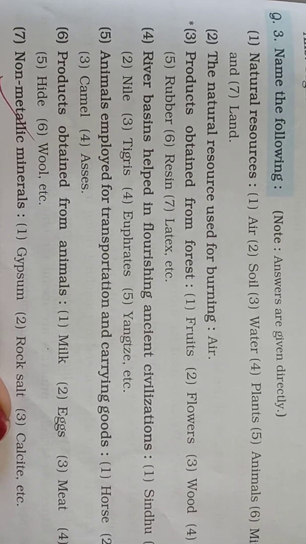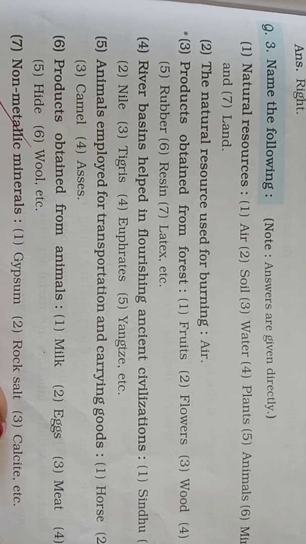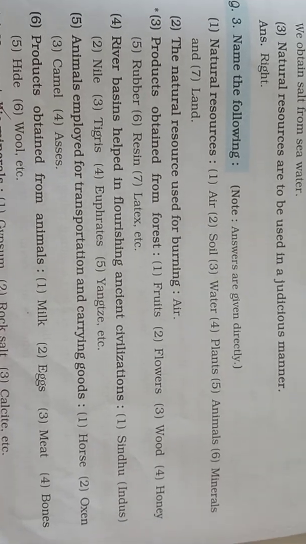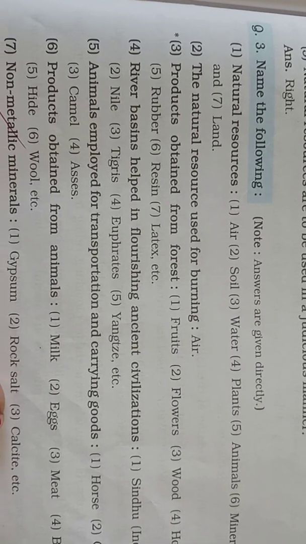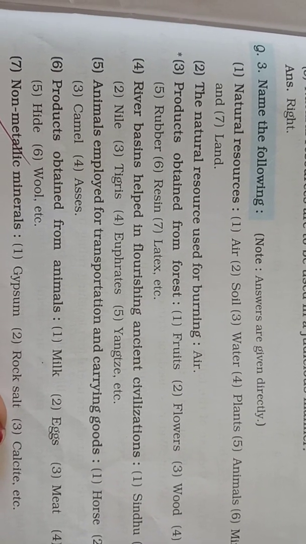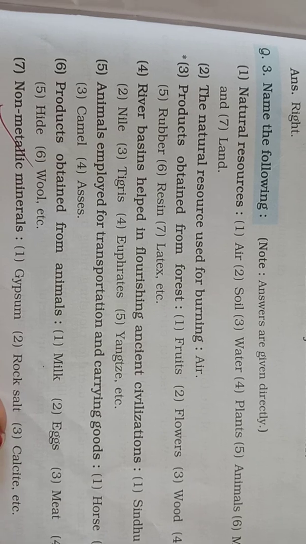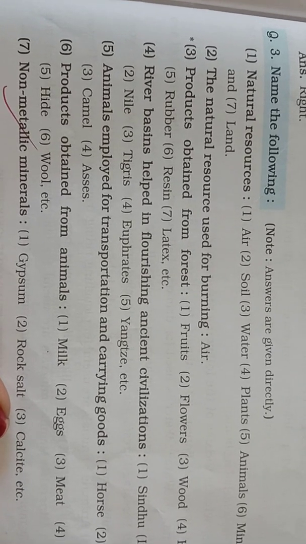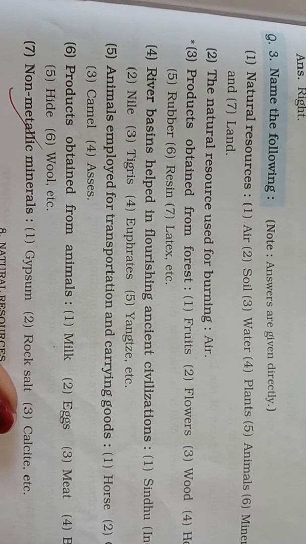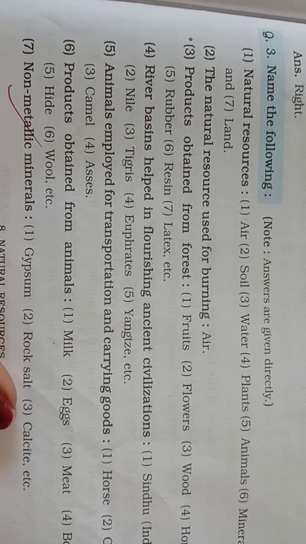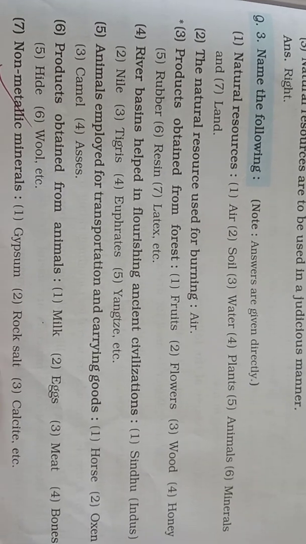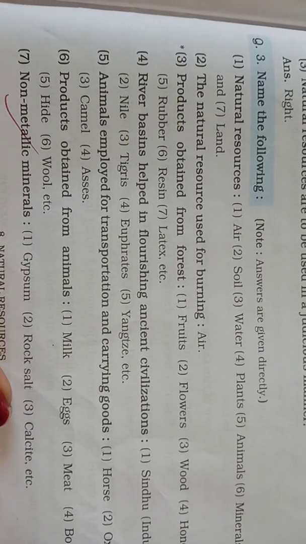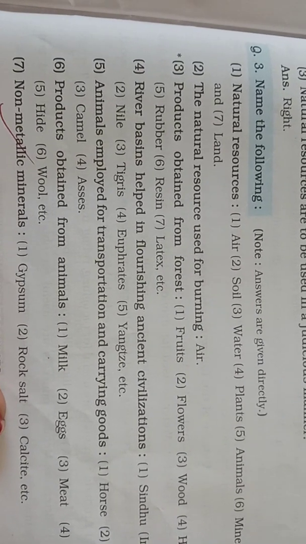Next one, river basin help in flourishing ancient civilization. So the answer is Sindhu, Indus, Nile, Tigris, Euphrates, Yangtze, etc. Fifth one, animals employed for transportation and carry goods. Answer is horse, oxen, camel and asses.